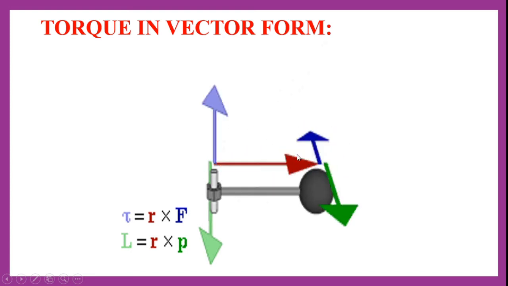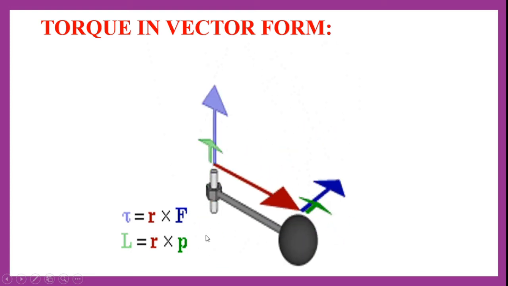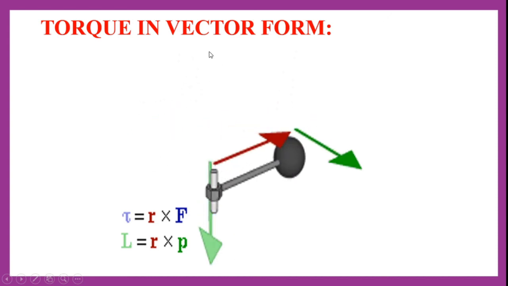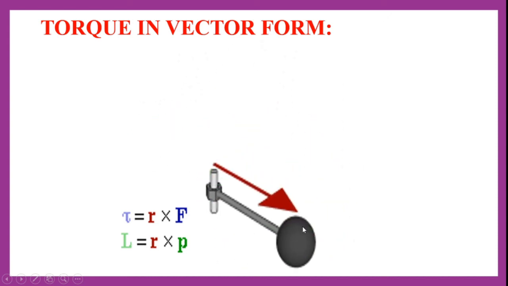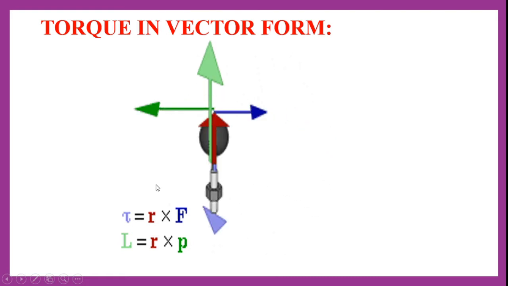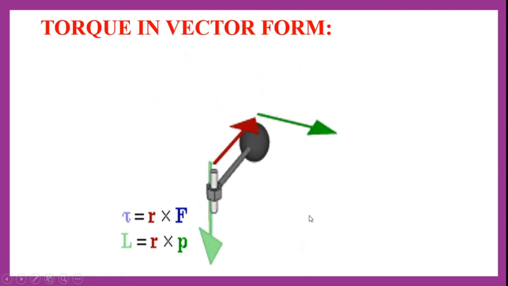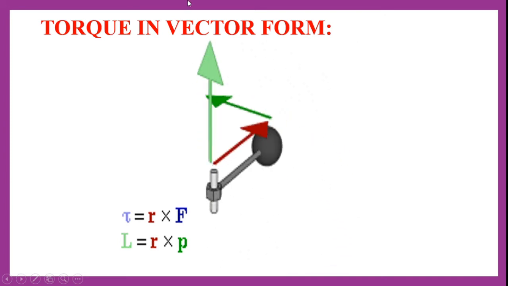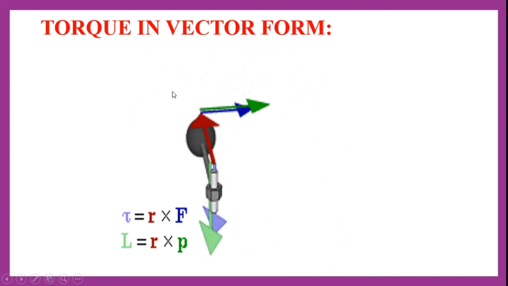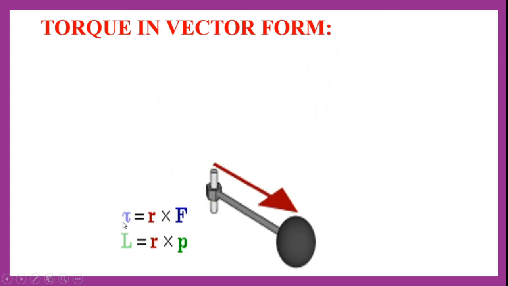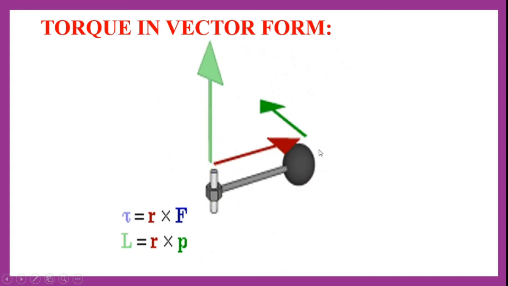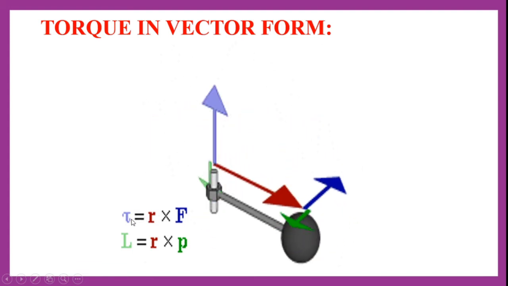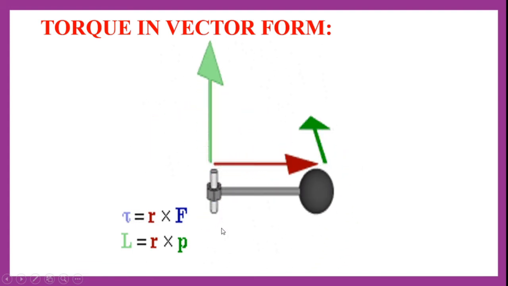So here, when it is moving this side, L is applying upwards. When p is applied in the anti-clockwise direction, then L is downwards. So this is how we can show the relation between torque and force. When we apply some force at a perpendicular distance, there exists a torque which causes the rotation.